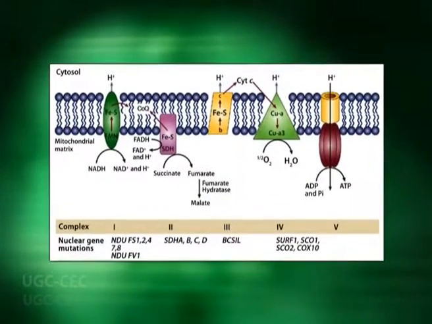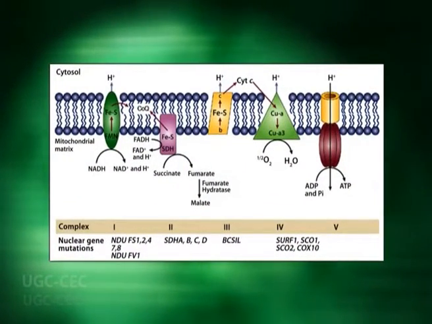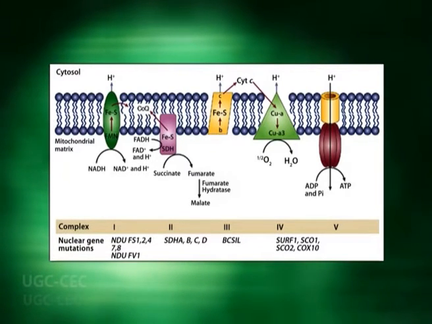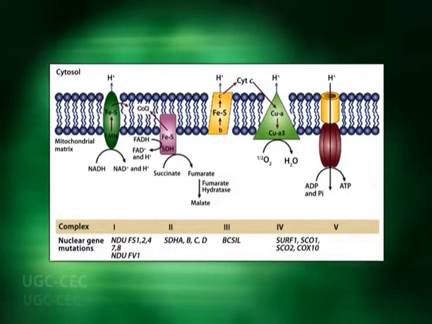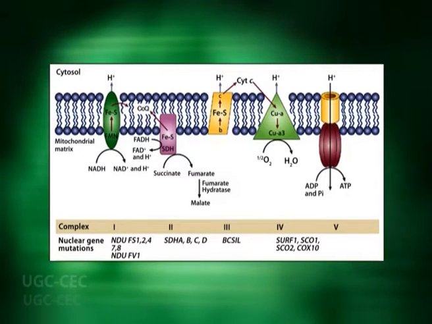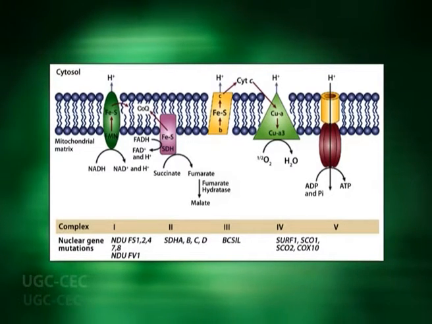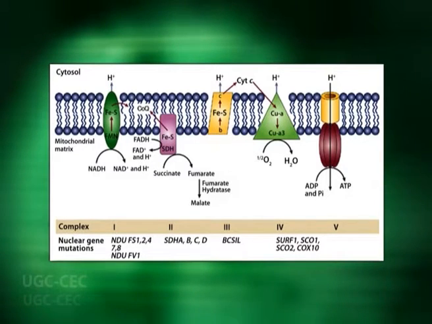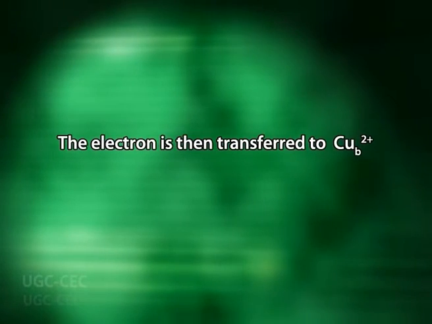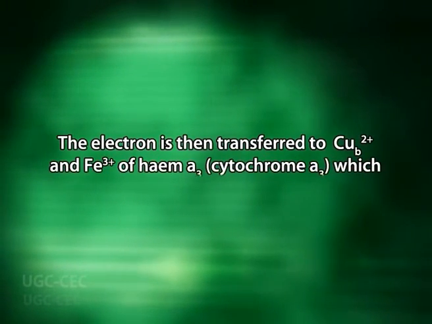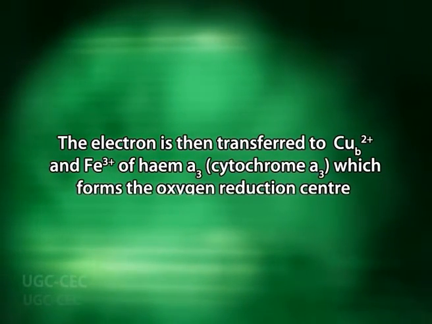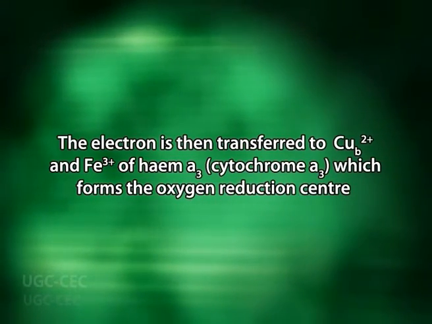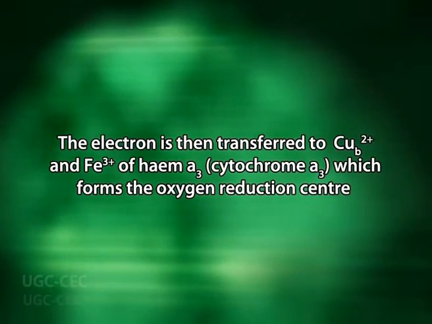The reduced cytochrome C transfers its 1 electron first to CuA of subunit 2, which then transfers that electron to heme of cytochrome a1, that is subunit 1. The electron is then transferred to CuB and iron of heme a3, which forms the oxygen reduction center.